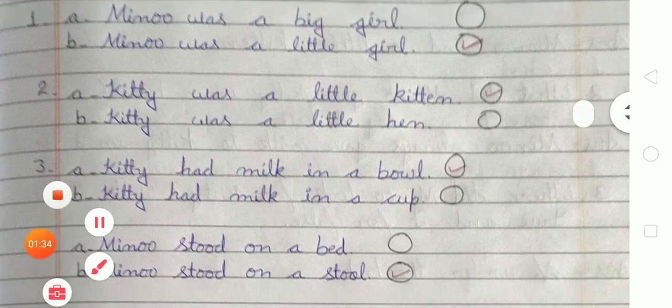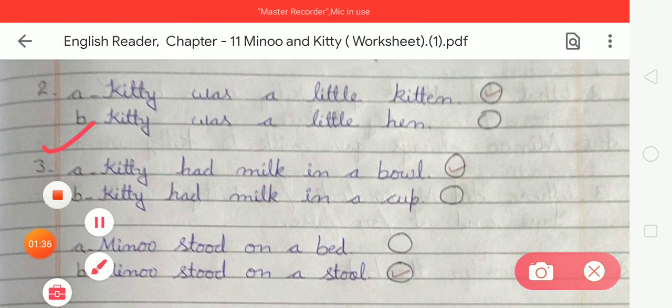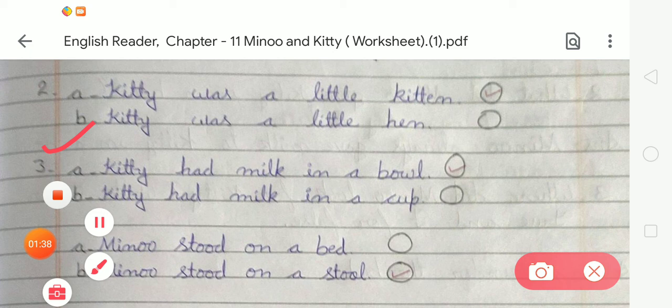Next, in number 3 you can see: Kitty had milk in a bowl and Kitty had milk in a cup. So students, now tell me, you have learned that Minu always gave milk to Kitty in a bowl. So here are two options, bowl and cup. Which one is correct? You know that Minu gave milk to Kitty in a bowl. So option A is correct, and we have to take option A.